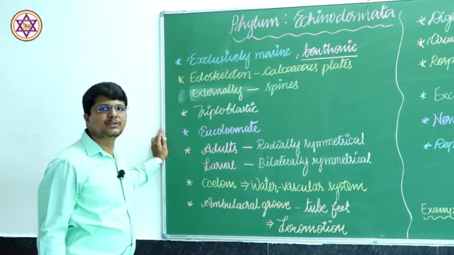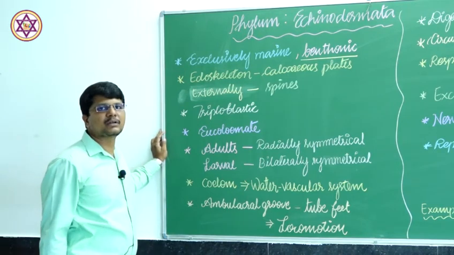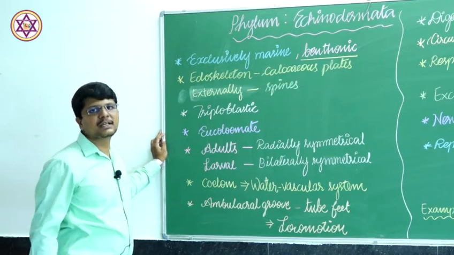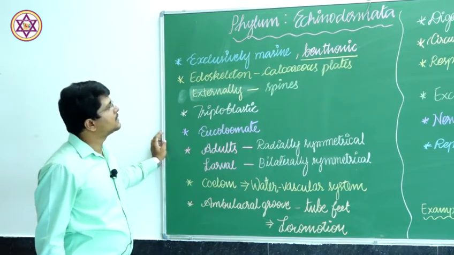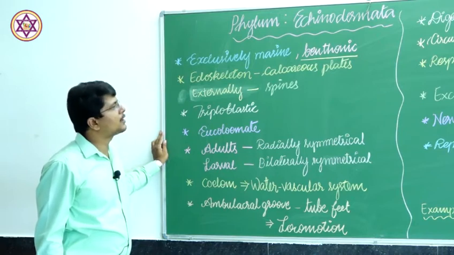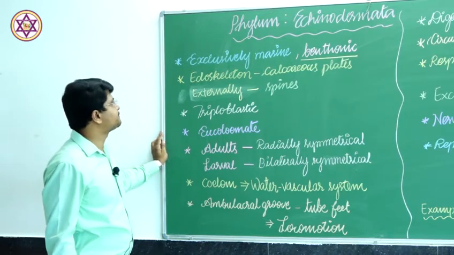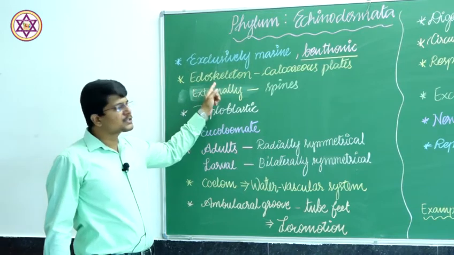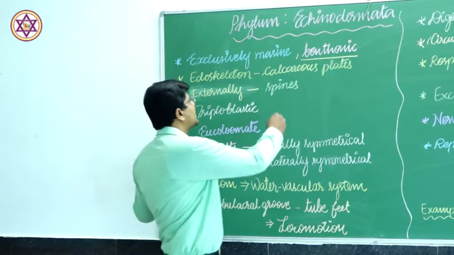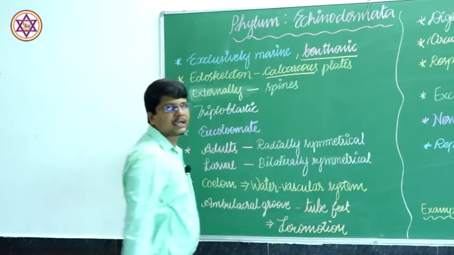Benthonic, they tend to move to the depth of the water and there they live and they merge in the sand like that. That is the mode of their life. Therefore, they are called benthonic animals. The endoskeleton of this particular animal is made up of calcareous plates.